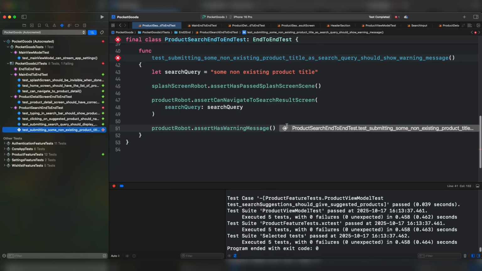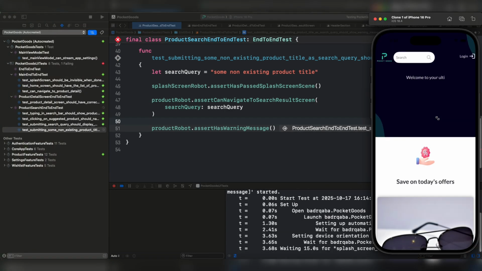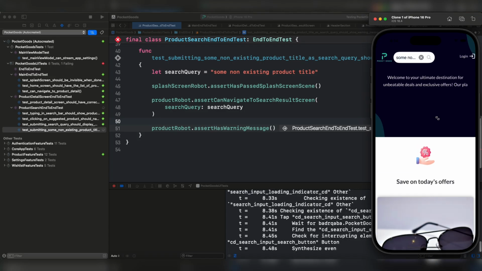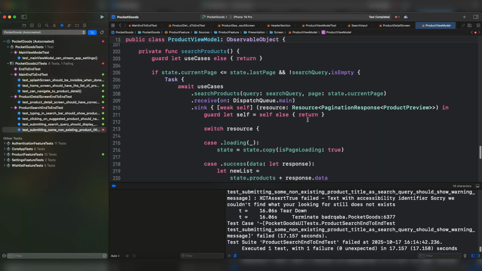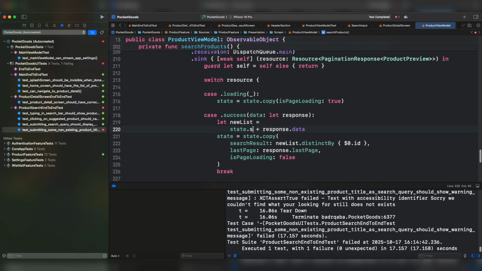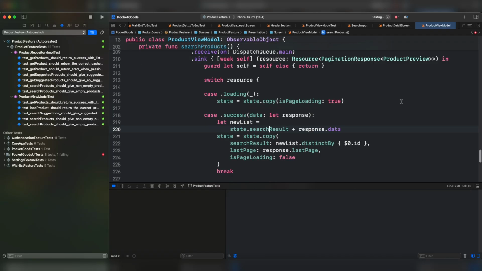We were under this particular test. Let's run the test. I'm sorry guys, but we haven't basically updated this. Search products, search results. Okay, and again, let's try to run the integration test first.